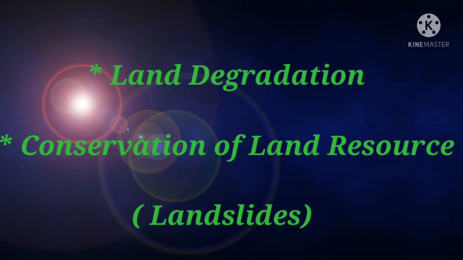Moving on to understand landslides. Students, what do you mean by landslides? Yes, it refers to the movement of a mass of rock, earth down a slope. Students, landslides are caused by heavy rain, earthquake, volcanic eruption, etc. See, the impact of a landslide can be extensive, including loss of life, damage to land, loss of natural resources, etc. So, land degradation, landslides, soil erosion, desertification are major threats to the environment.